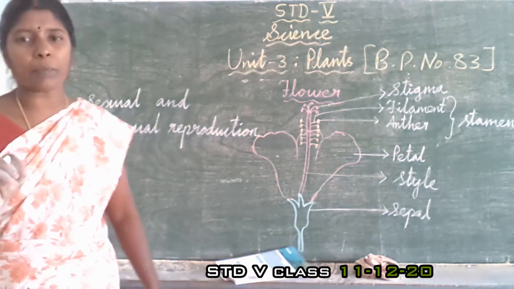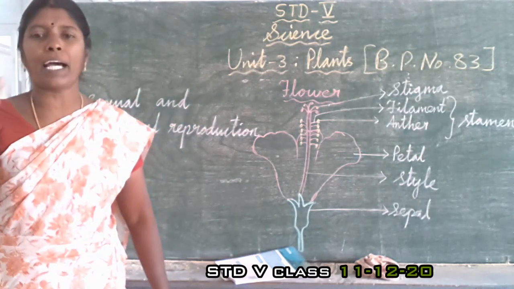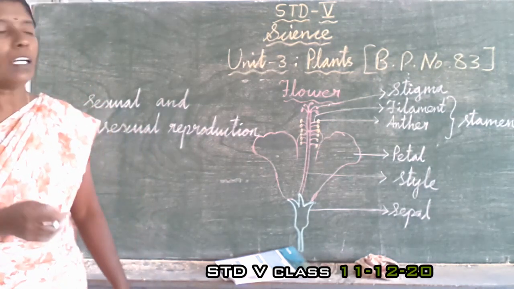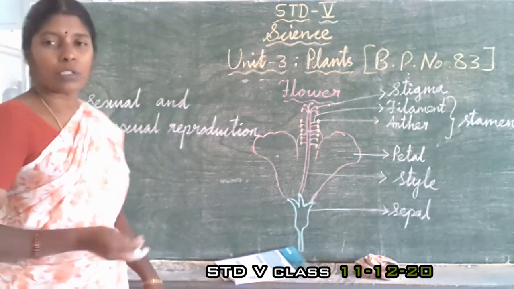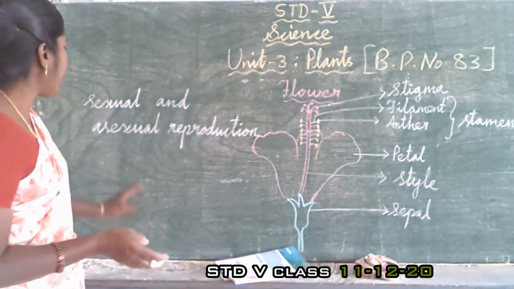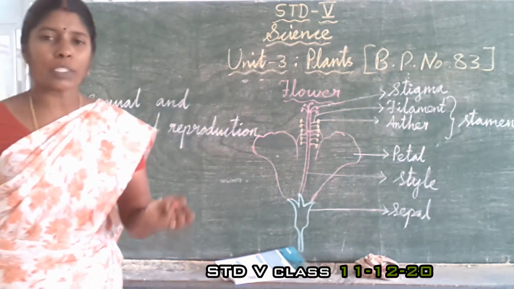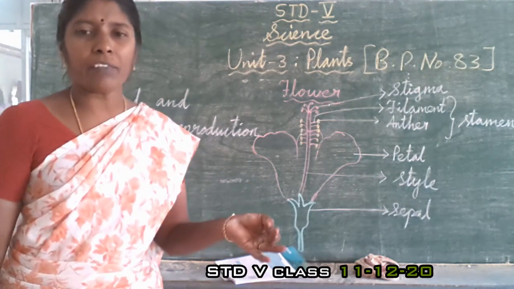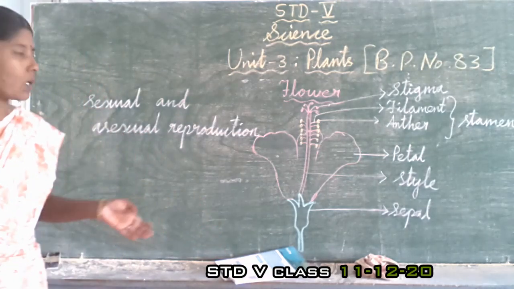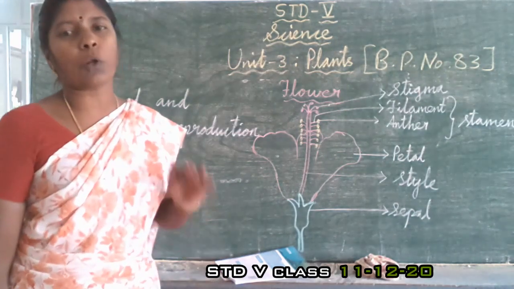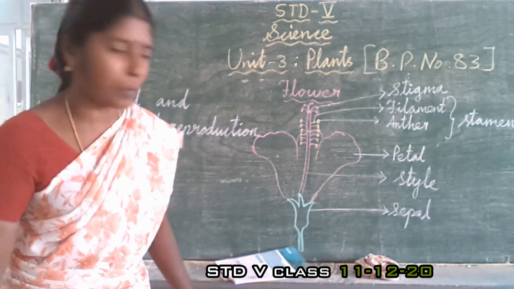Then asexual reproduction means the plant grown from the root, stem, leaves, like that the plants may grow. So it is called asexual reproduction. The plants that are grown from the seed are called sexual reproduction.